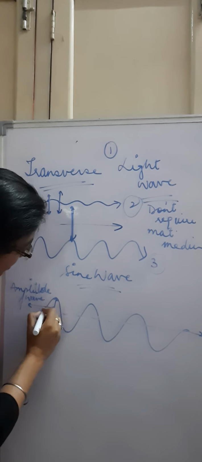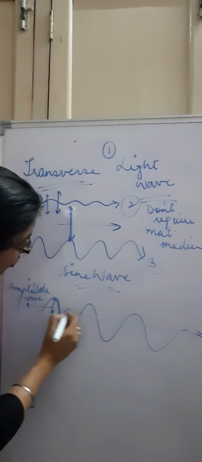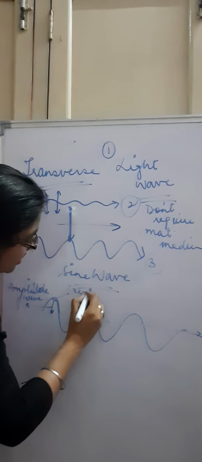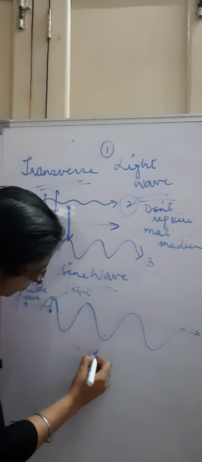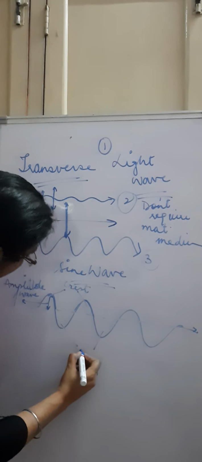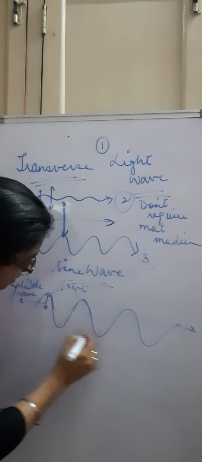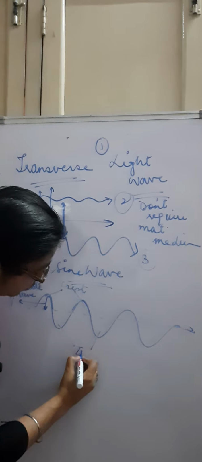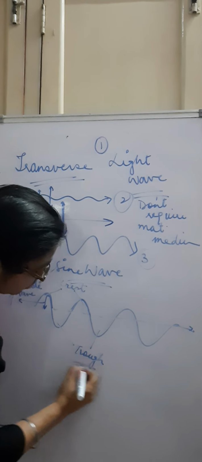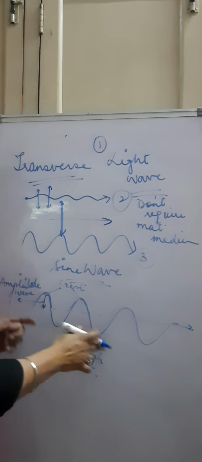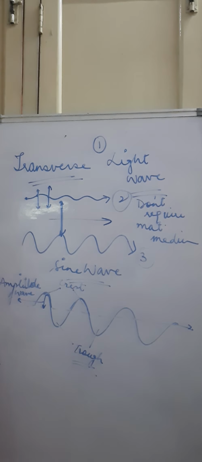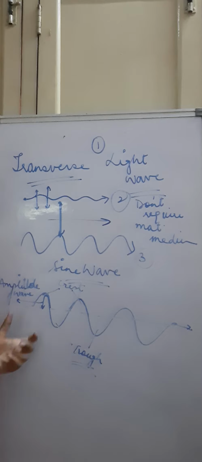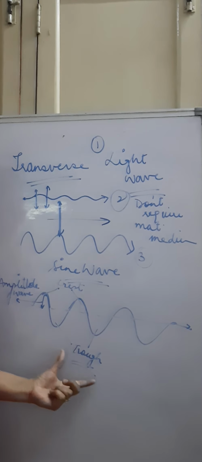Now when maximum amplitude is there, then these are called the crest of the wave. This is crest, this is minimum amplitude, and this is also maximum amplitude but minimum displacement. So this is the trough of the wave. So these are the crests and troughs respectively, and these are the important points in case of transverse wave. In longitudinal wave we don't have crest and trough as such.